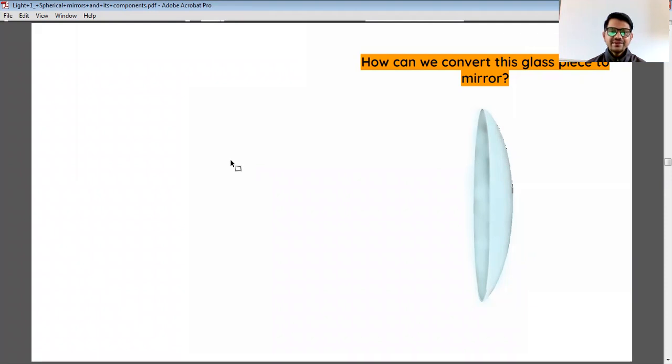We cannot have reflection in a transparent thing. So Punya and Mehul are saying that by polishing one of the sides, we can convert this glass piece into a mirror. Are they correct?